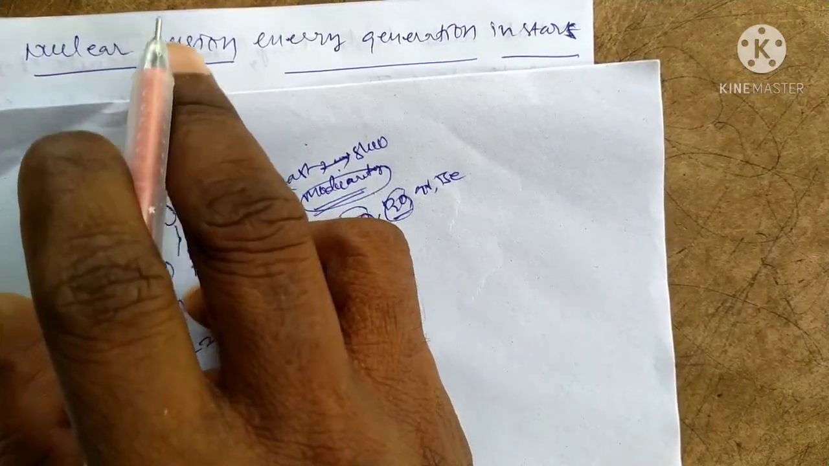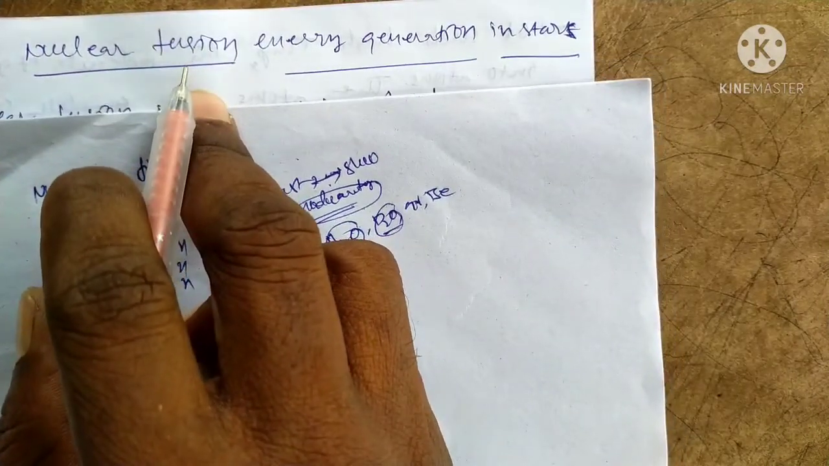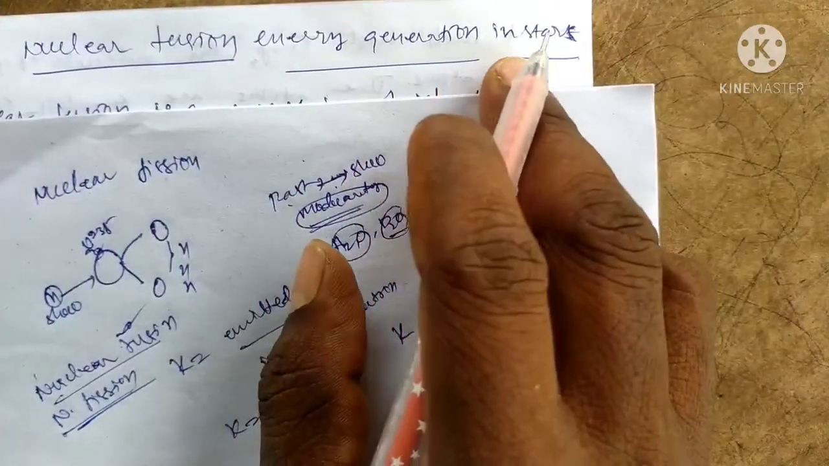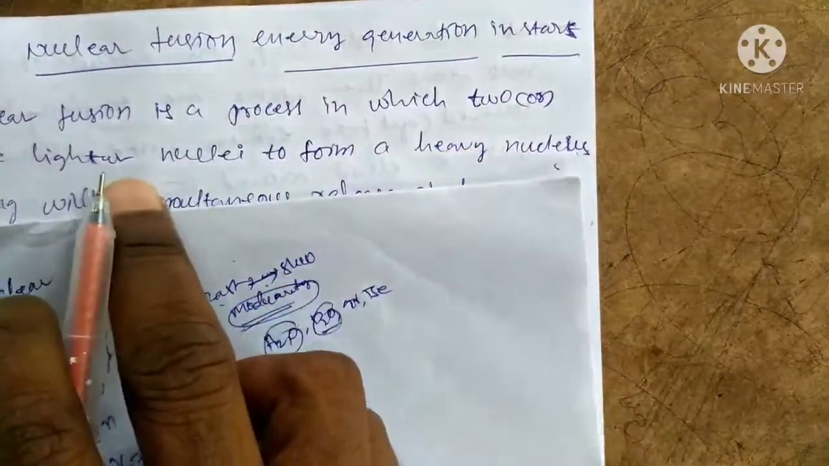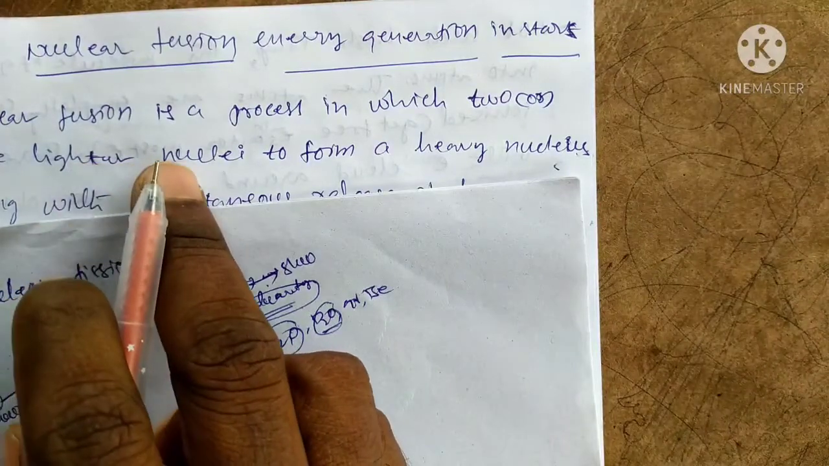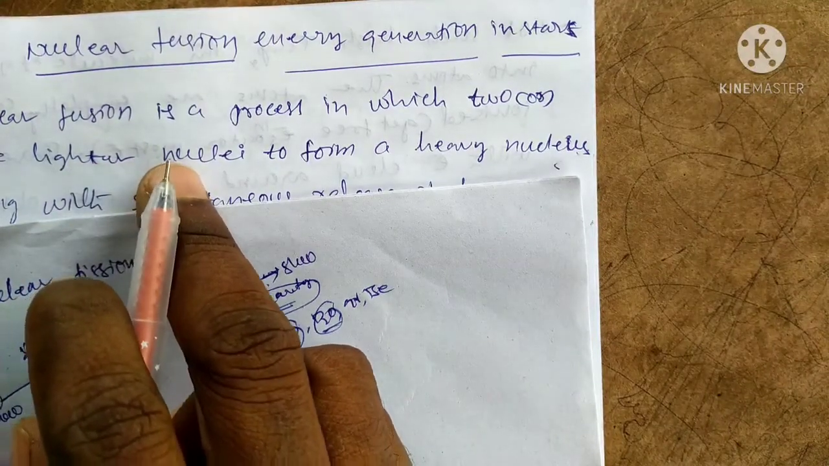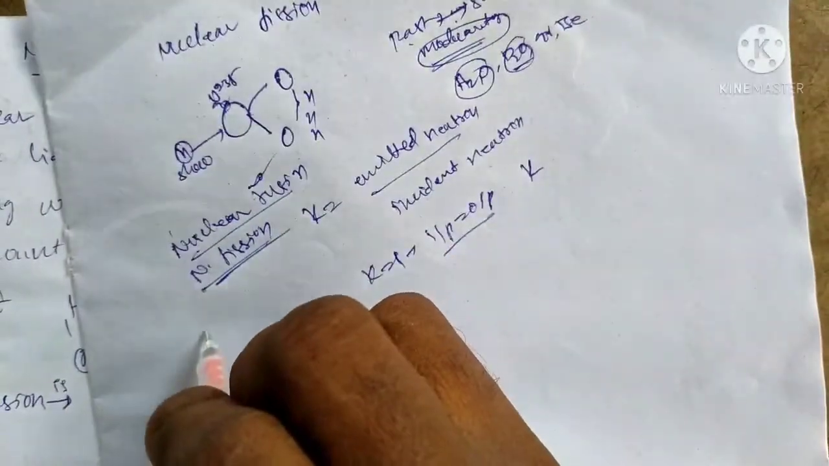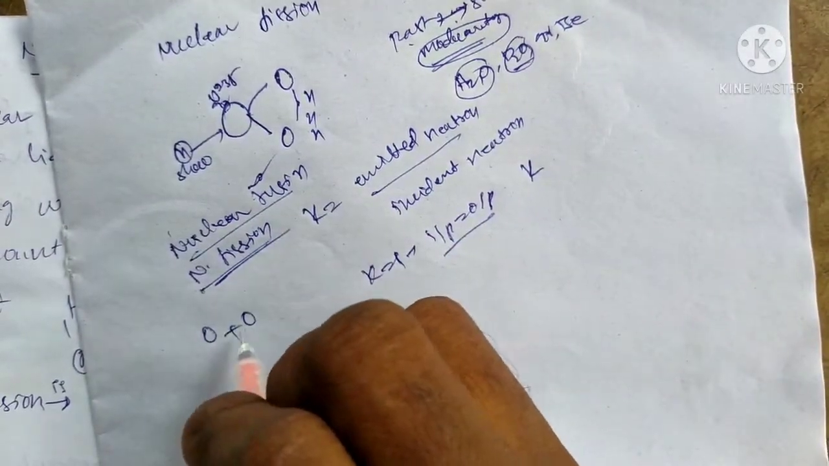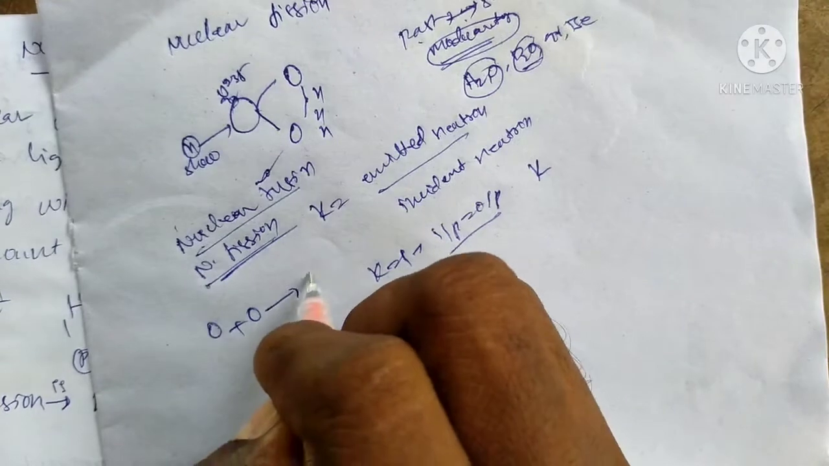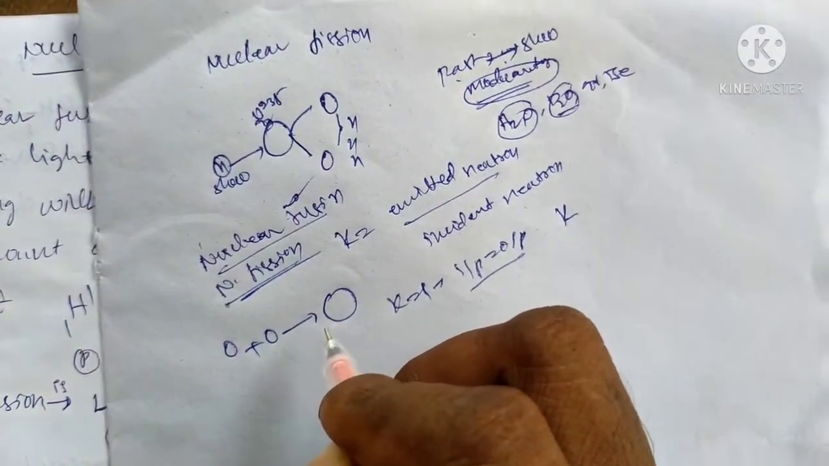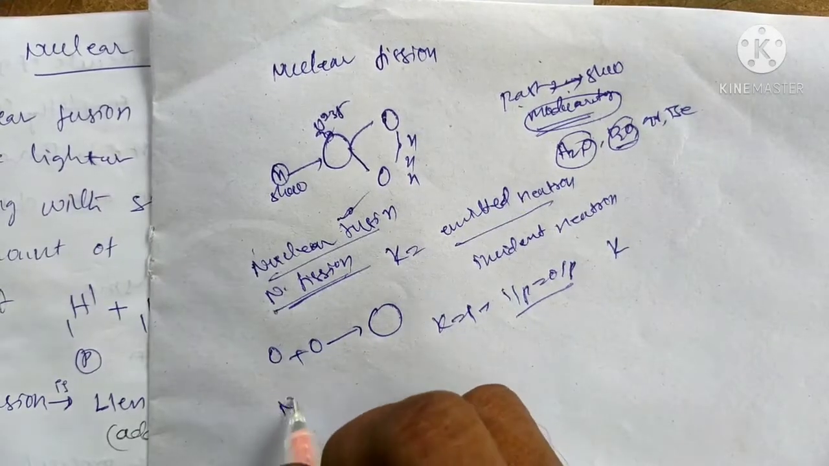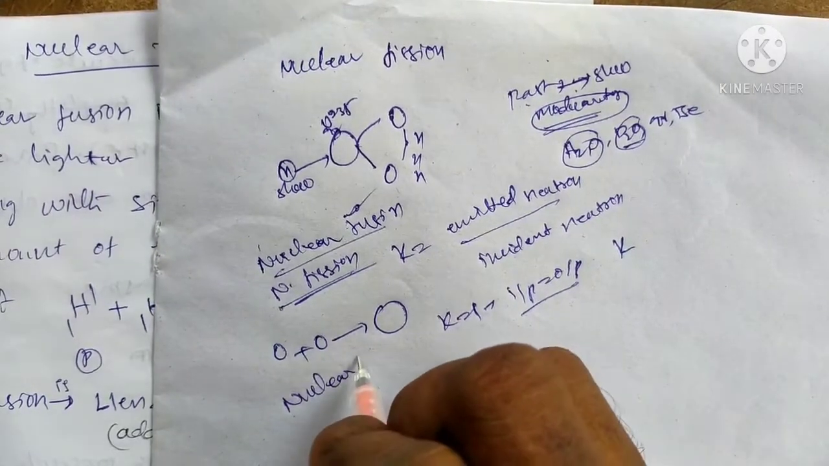What is nuclear fusion? How much energy is released? It can be compared with the energy in a star. Nuclear fusion is a process in which two lighter nuclei are added or combined to form a heavy nucleus. This type of process is called nuclear fusion.